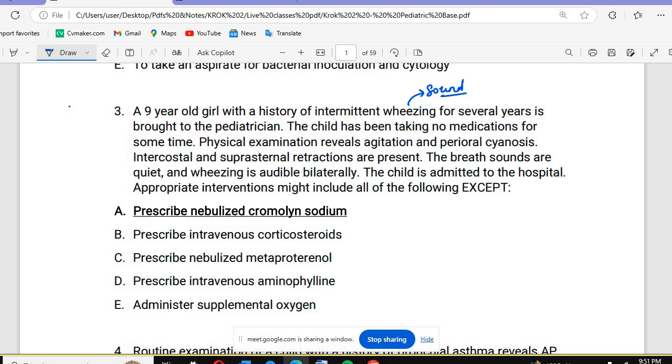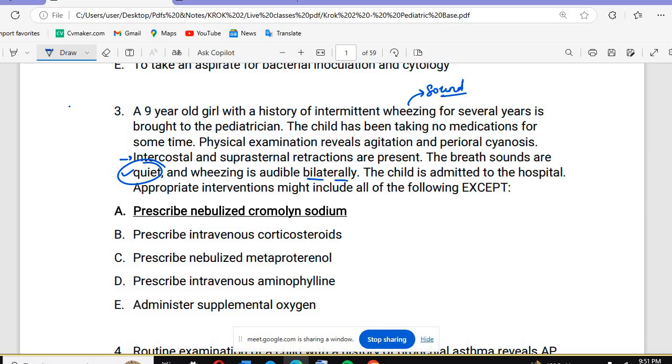For several years, she is brought to the pediatrician. The child has been taking no medication for some time. Physical examination reveals agitation and perioral cyanosis. Intercostal and suprasternal retraction are present. So these are muscles, the intercostal muscles and the suprasternal muscles. The breath sounds are quiet. Quiet means you are not hearing sounds, and wheezing is audible bilaterally. The child is admitted to the hospital, so appropriate intervention might include all of the following except.